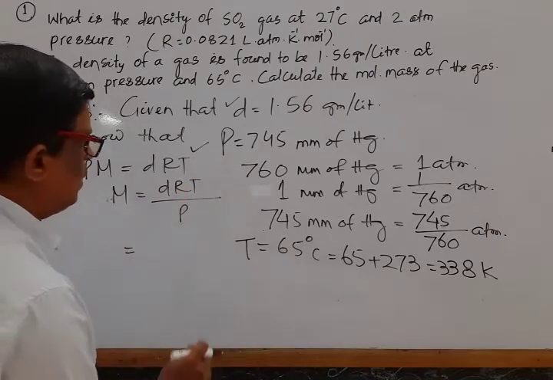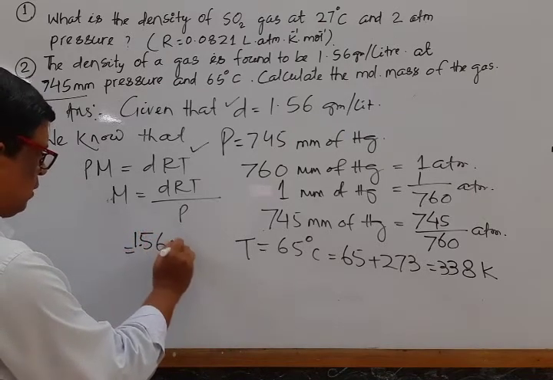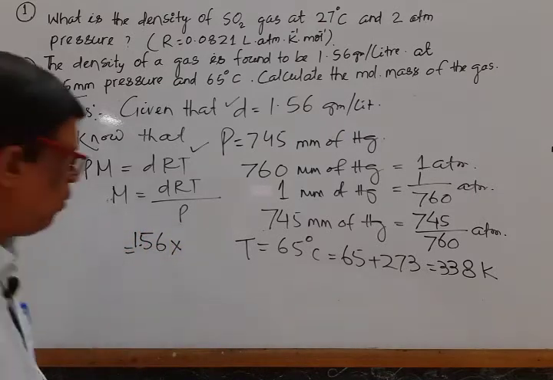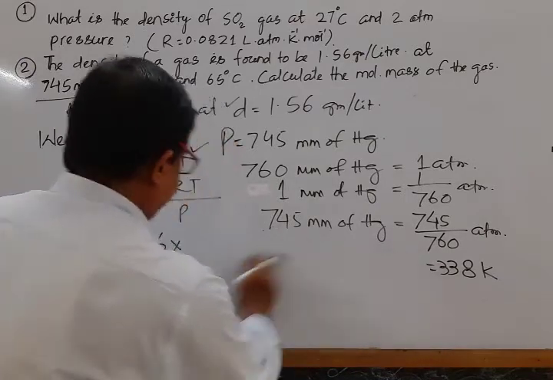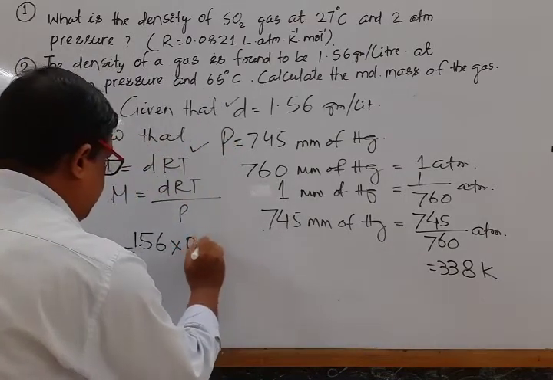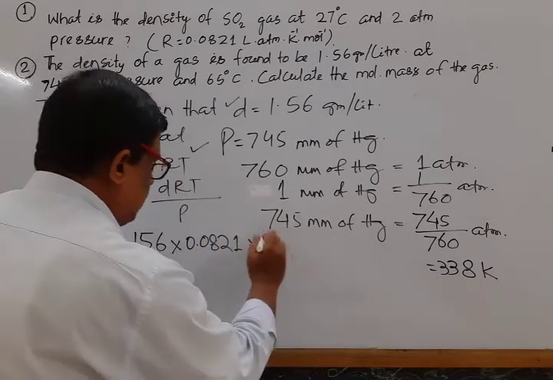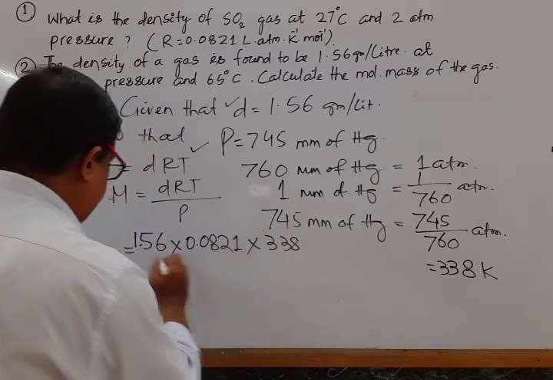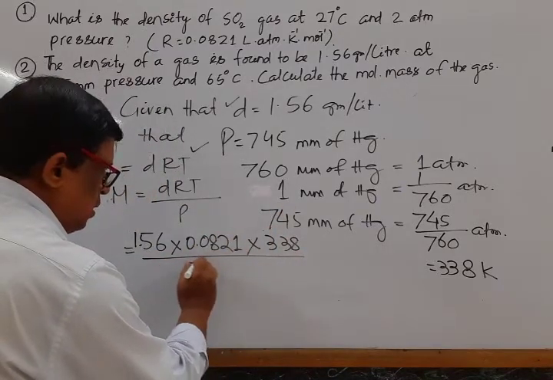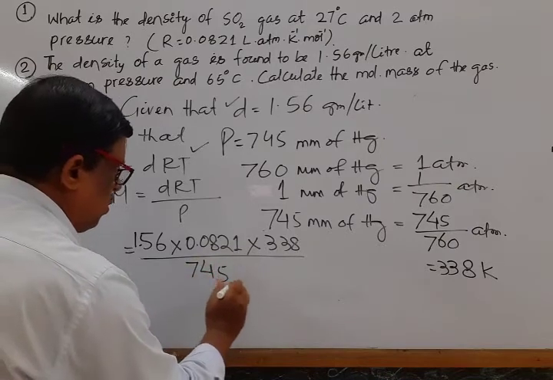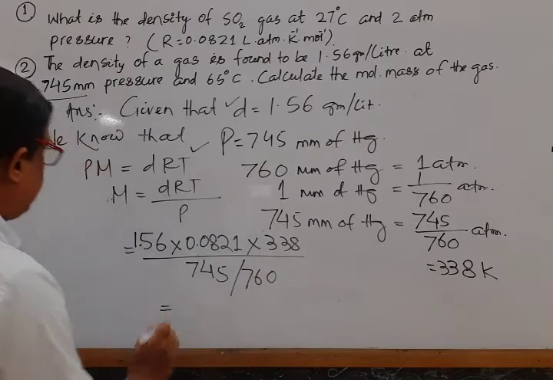Put the value. What is the density? That is 1.56 into R. What is the value of R? That is 0.0821 into T, temperature 338, divided by pressure. What is the pressure? 745 by 760. Mark that.